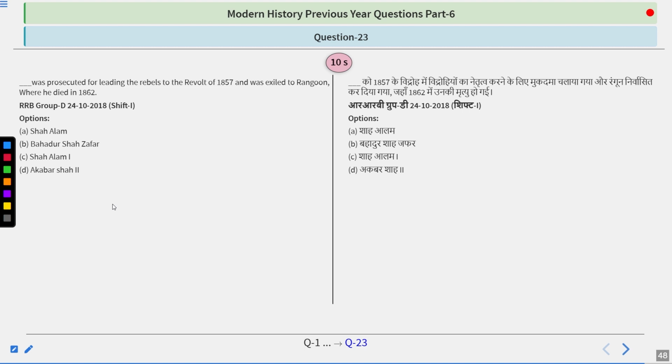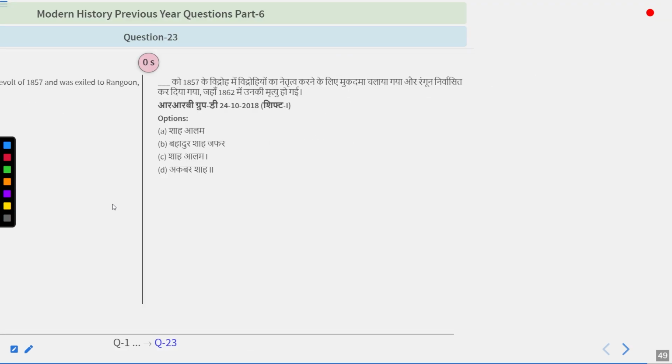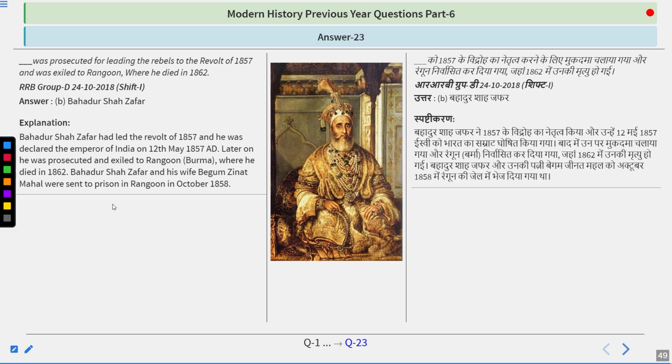Who was prosecuted for leading the rebels to the revolt of 1857 and was exiled to Rangoon, where he died in 1862? Options are Shah Alam, Bahadur Shah Zafar, Shah Alam first, or Akbar Shah second. Try to think about it. So the question was one which we discussed earlier also, but the way of asking is different. So don't get confused. The answer is Bahadur Shah Zafar.